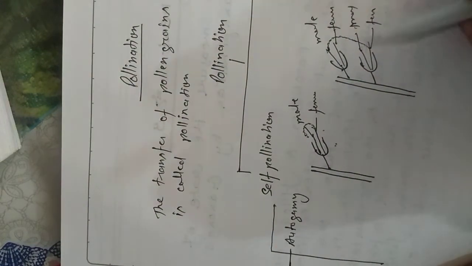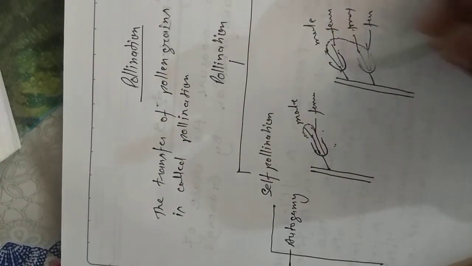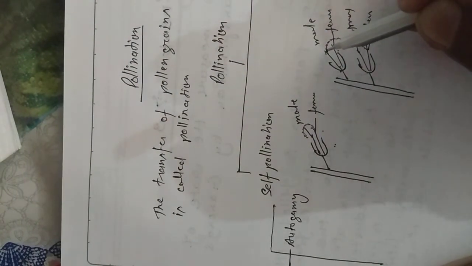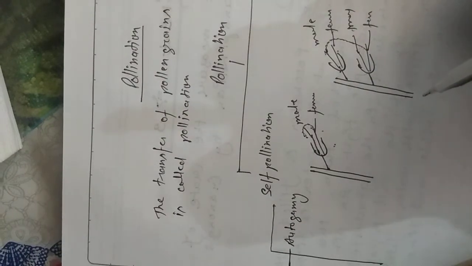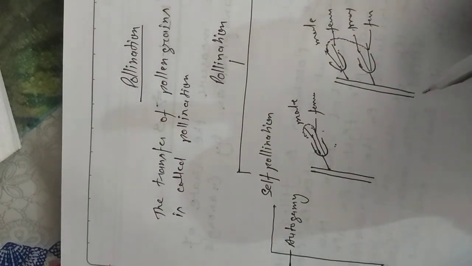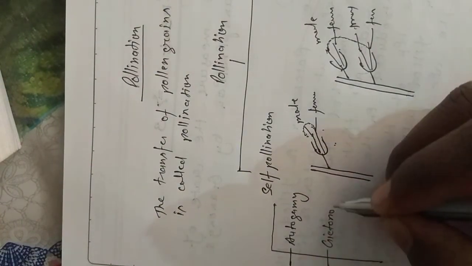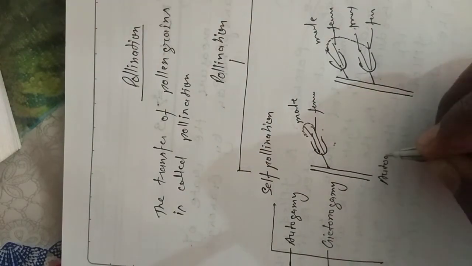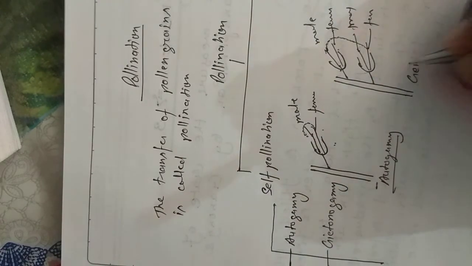And when pollen grain is transferred from anther to stigma in a different flower of the same plant, that type of pollination is known as geitonogamy. This is an example of autogamy, and this is an example of geitonogamy.